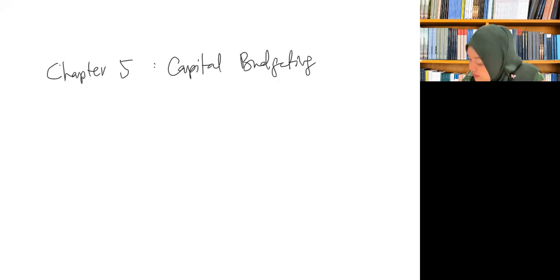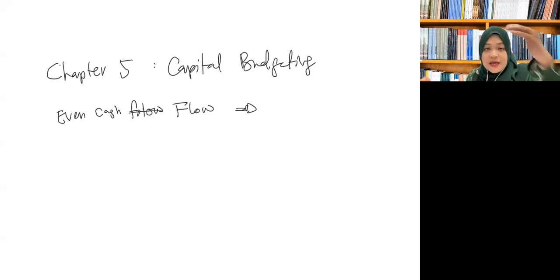So in capital budgeting, there are two types of cash flow. The first one will be the even cash flow. Even cash flow means that the expected cash inflow will be fixed.